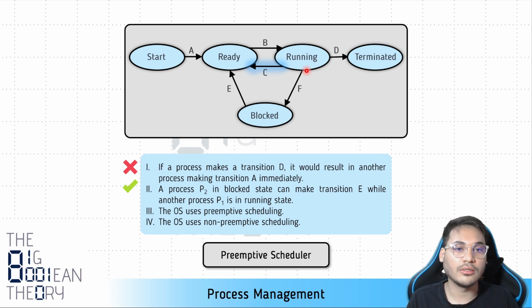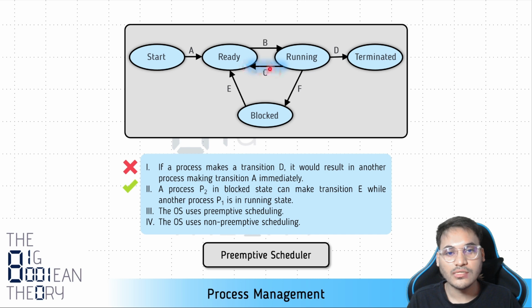And if this is not allowed, that is, if a process is running and the operating system is not allowed to take away the control of the CPU forcefully from the running process, then it is called a non-preemptive scheduler. As you can see in this diagram, there is a transition from running to ready. This transition signifies that it is a preemptive scheduler. A process can be in the running state and the control of the CPU can be taken away from it, and when that happens, that running process will go to the ready state.